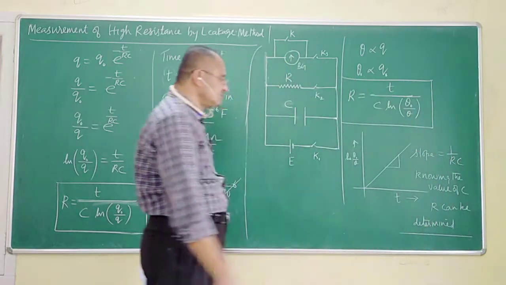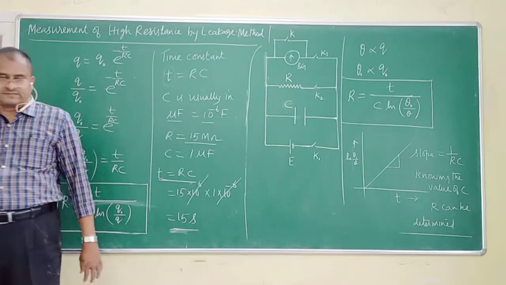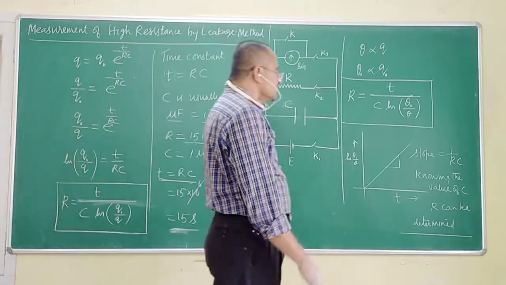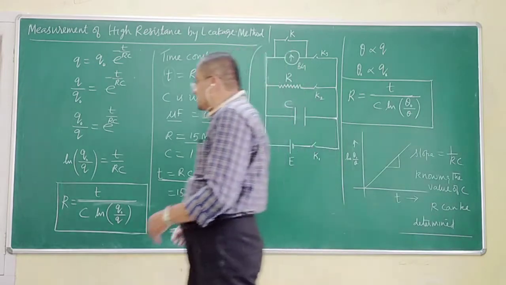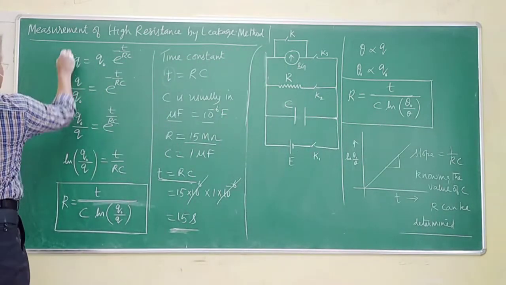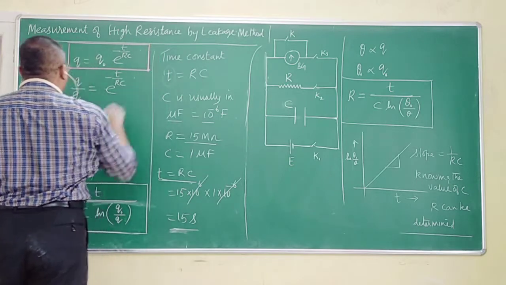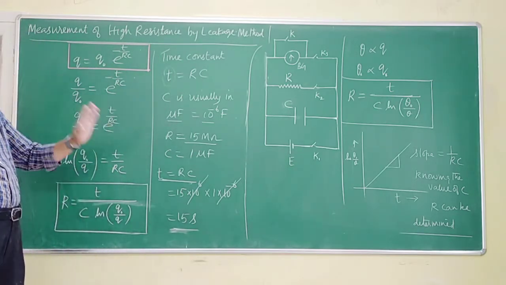This is how I determine the value of R. Exactly. Is that okay to you, sir? This is the application of this equation, Q is equal to Q naught into e to the power minus t by RC.